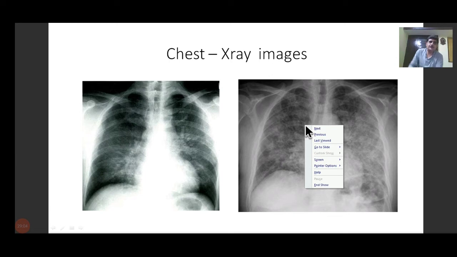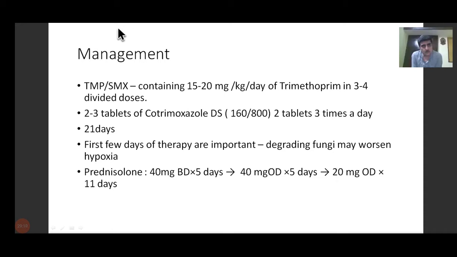First few days of therapy are important because the killing of the fungus can sometimes lead to worsening of the hypoxia. Along with that, in all patients in whom the oxygen levels are reduced, we have to use steroids. So along with cotrimoxazole double strength, we have to use oral prednisolone, at a dose of 40 milligram twice a day for 5 days, followed by 40 milligram once a day for 5 days, and then 20 milligram per day for 11 days. So 5 days high dose, then a slightly lower dose, and then a further lower dose for another 11 days.